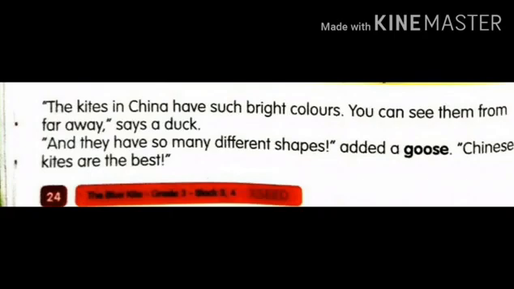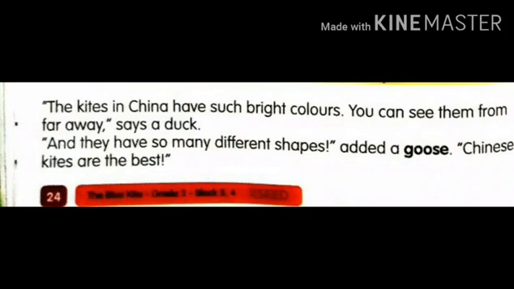Now, can you understand what they are talking? Yes, they are talking about the China kites. So here we have Jippy, a small kite, but what birds are they? They are the goose and the duck. They were talking about the China kites.